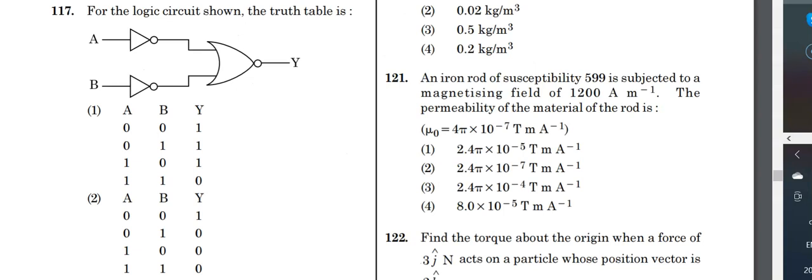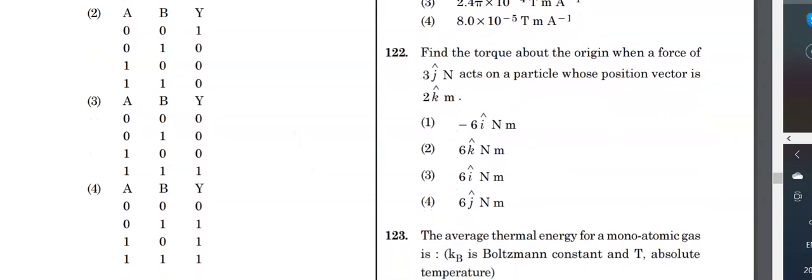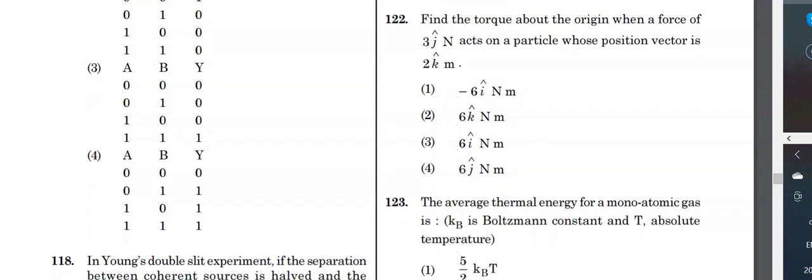Second, if A is 0 and B is 1, then the Y output will be 0. If A is 1 and B is 0, then also you get output 0. And finally, when you have input in both A and B, you can see the output is 1. So which option is correct? Let's see. This is going to be the correct truth table. Option 1, no, 2, no. Yeah, option 3 is the correct answer.